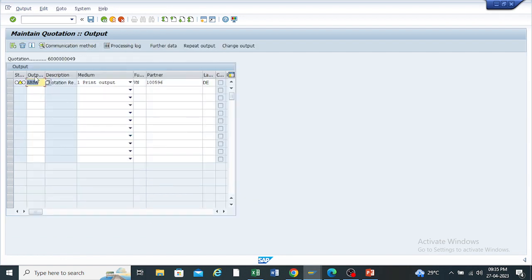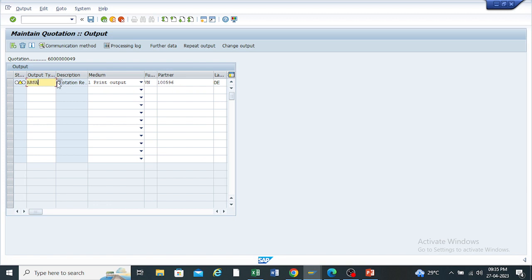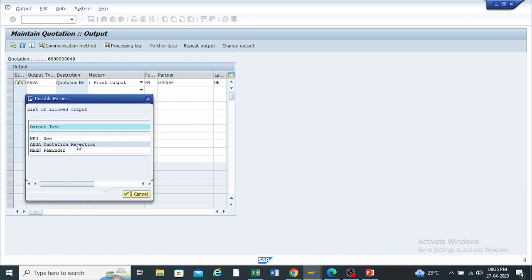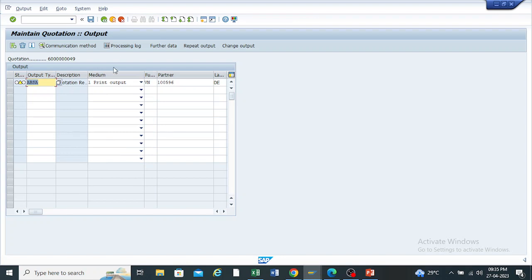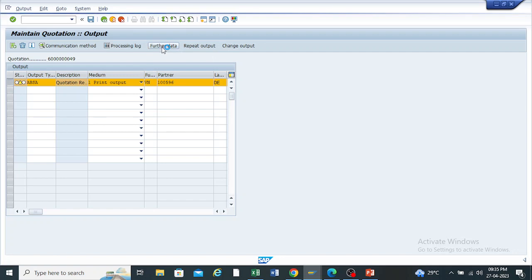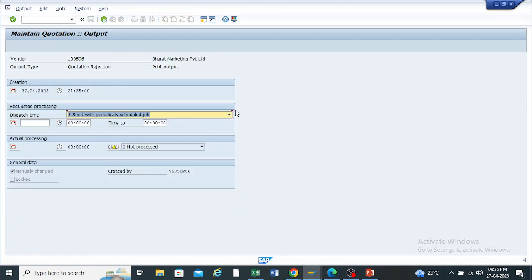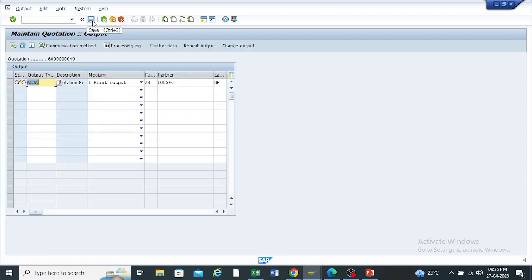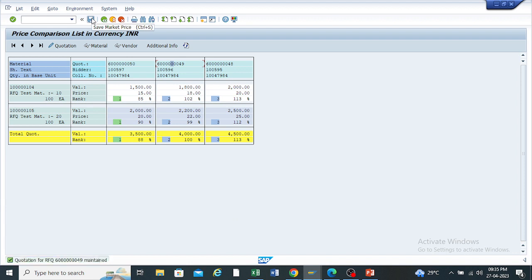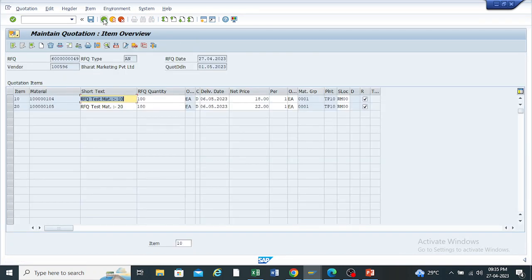Okay. Then select this output type as quotation rejection. Then select this and click on the further data. Okay. And select here, send immediately when saving the application. Okay. After entering this, once again go back and save this data. Okay. So the quotation for the RFQ will be maintained. Just click on it once again. So this will be rejected.